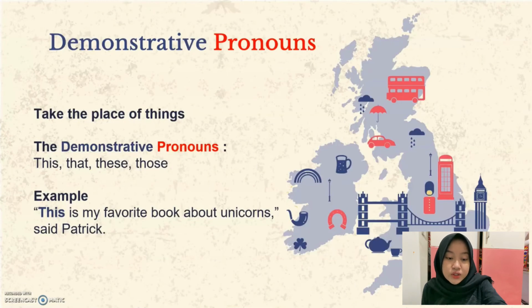These points out things that are near, but it's plural, and those points out things that are far away, and it's plural also. Let's continue with an example. This is my favorite book about unicorns, and Patrick noticed that this is referring to or taking the place of the noun book.